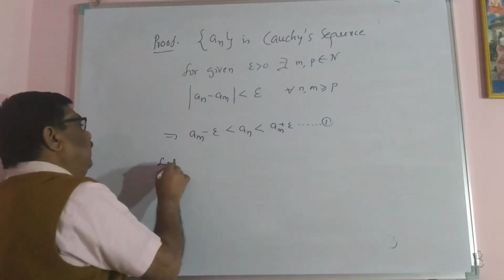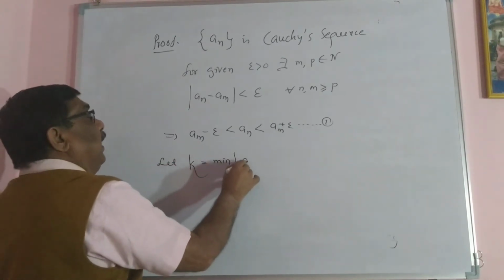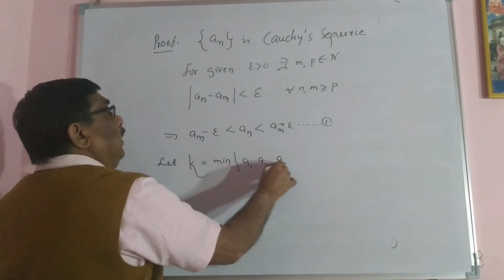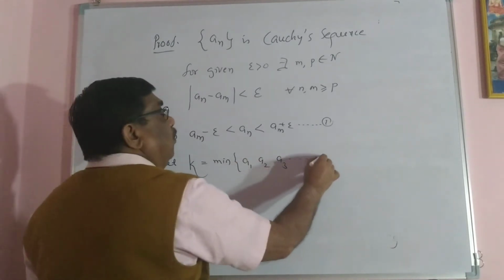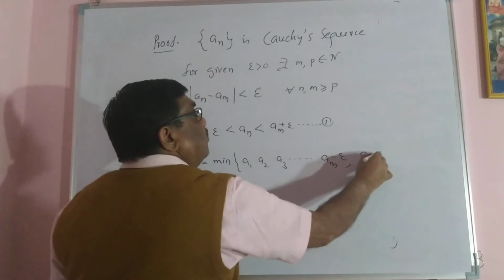Let small k equal the minimum of a1, a2, a3, and so on up to a(m−1) and a(m)+epsilon.